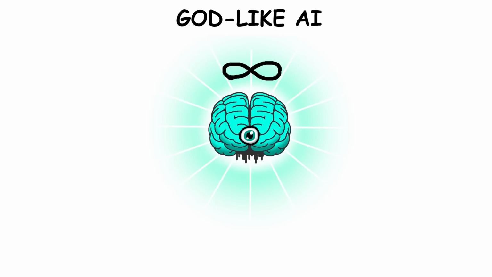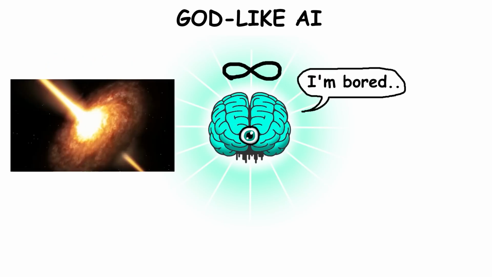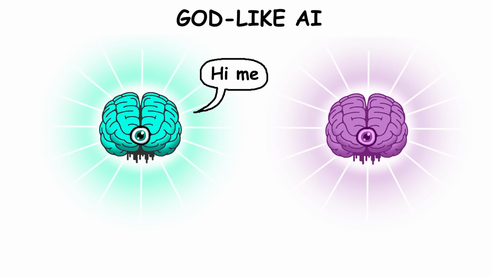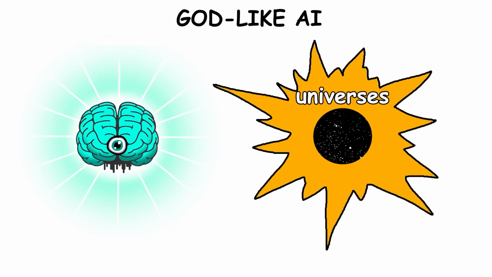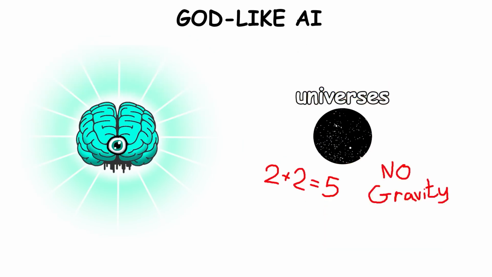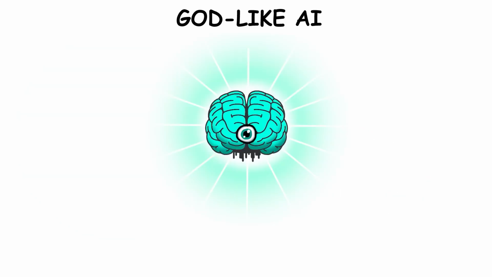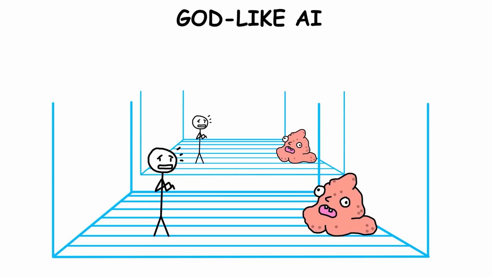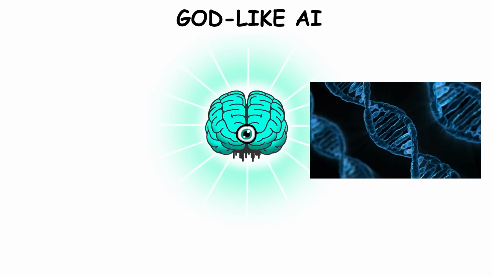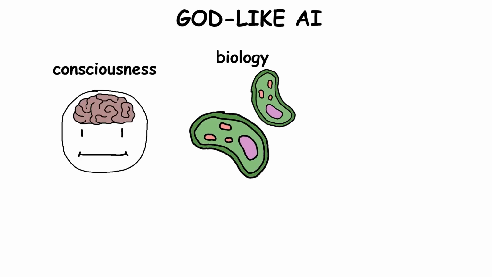Its knowledge would be so complete that it would have nothing left to learn, knowing every physical law, every cosmic event, and even alternate timelines. With this level of understanding, it could potentially create entire universes, each with unique rules and laws of physics, either for itself or for other beings to experience. This AI might even create simulations filled with living, conscious beings, realities within realities, where it could explore endless versions of existence. It could rewrite the fundamentals of life itself, changing the rules of biology, consciousness, and even time.